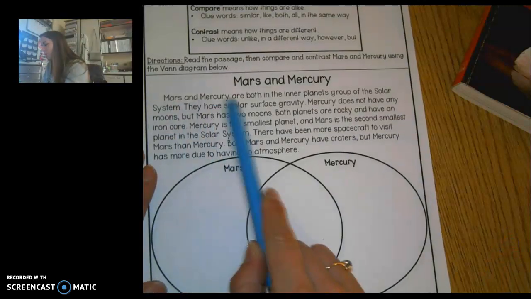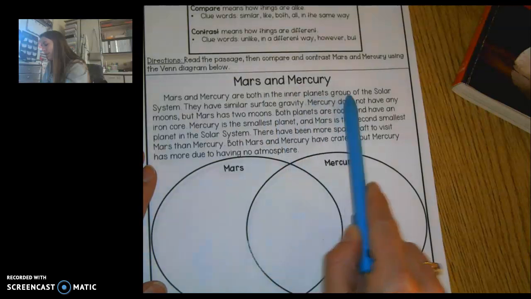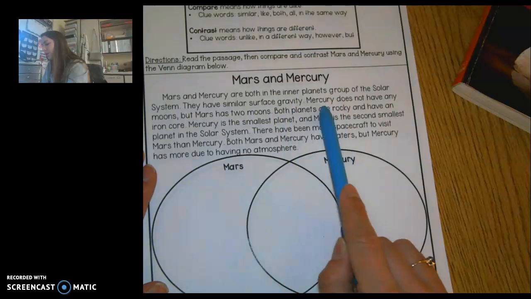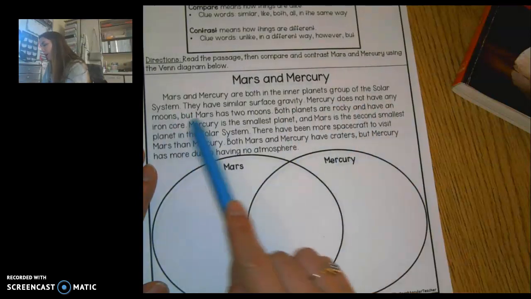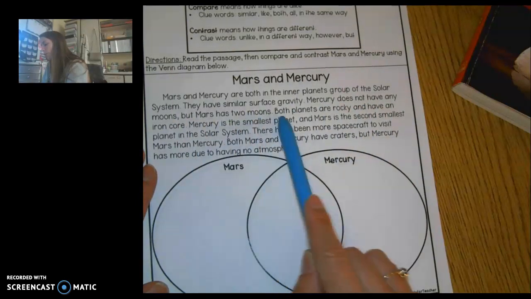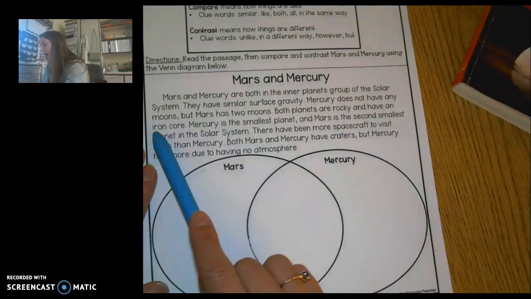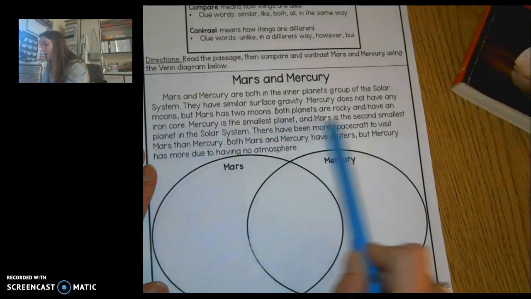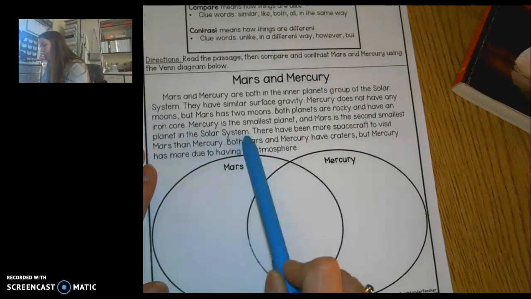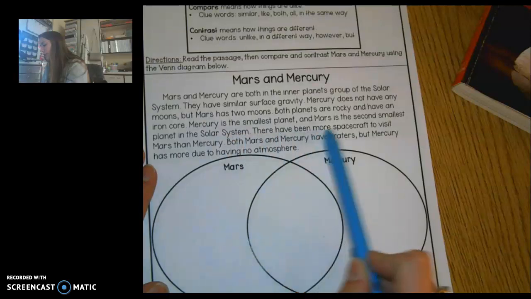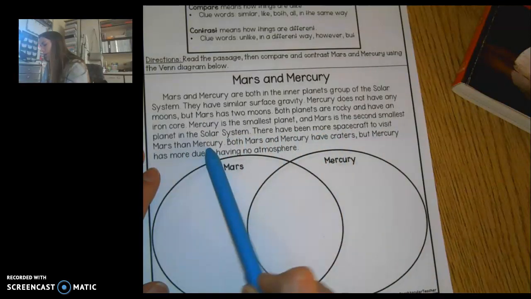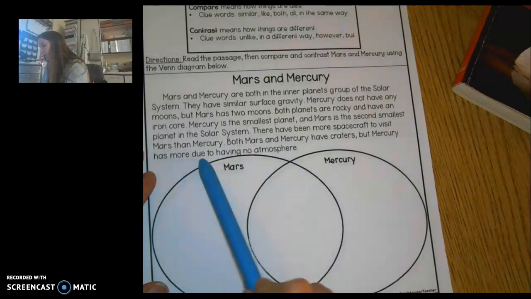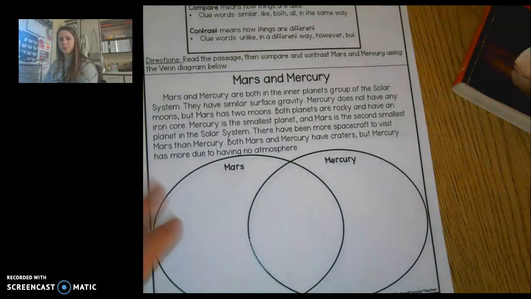Mars and Mercury are both in the inner planets group of the solar system. They have similar surface gravity. Mercury does not have any moons, but Mars has 2 moons. Both planets are rocky and have an iron core. Mercury is the smallest planet, and Mars is the second smallest planet in the solar system. There have been more spacecraft to visit Mars than Mercury. Both Mars and Mercury have craters, but Mercury has more due to having no atmosphere.